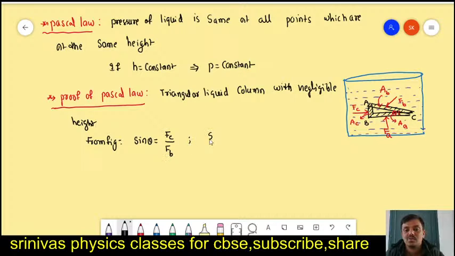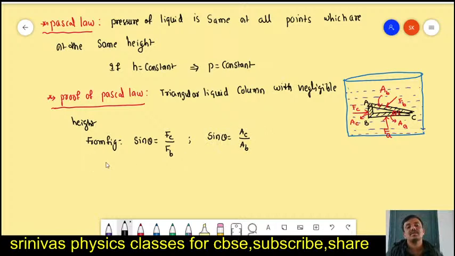This formula we can also write in areas. This is a right-angled triangle. Angle opposite is the opposite side, the base is the adjacent side, and this is the hypotenuse. AB is the opposite side, BC is the base, the adjacent side, and AC is the hypotenuse. So opposite area by hypotenuse area: area of the opposite side is A suffix C, hypotenuse area is A suffix B.